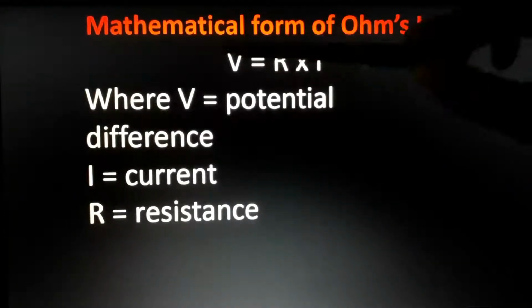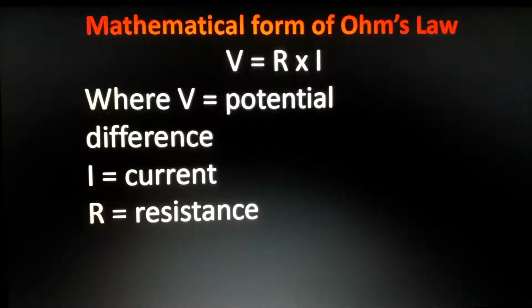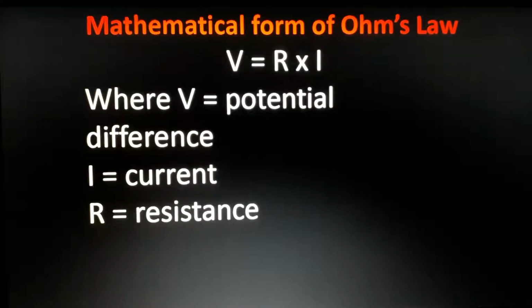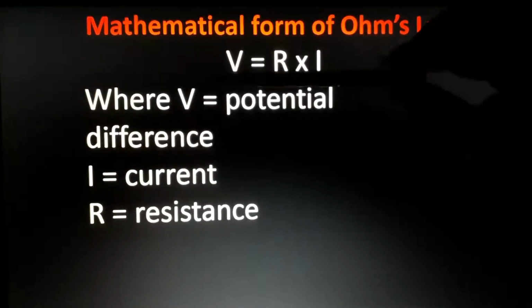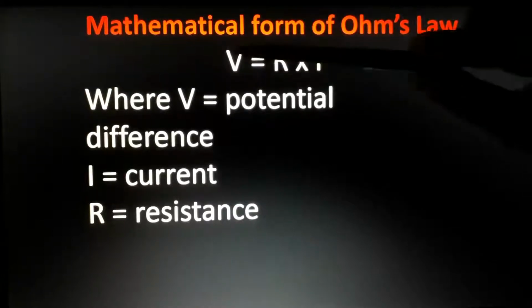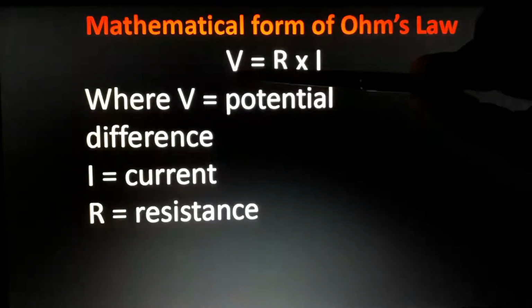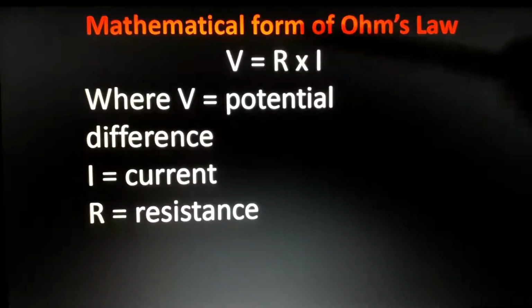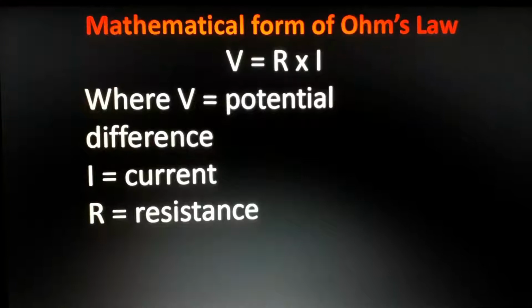When resistance increases, potential difference increases. But when resistance increases, current decreases. Am I right? In this equation we can find it out. When resistance increases, current will decrease. Voltage is directly proportional to resistance, but current is inversely proportional to resistance. Another important thing, just keep it in mind. That many questions won't come.